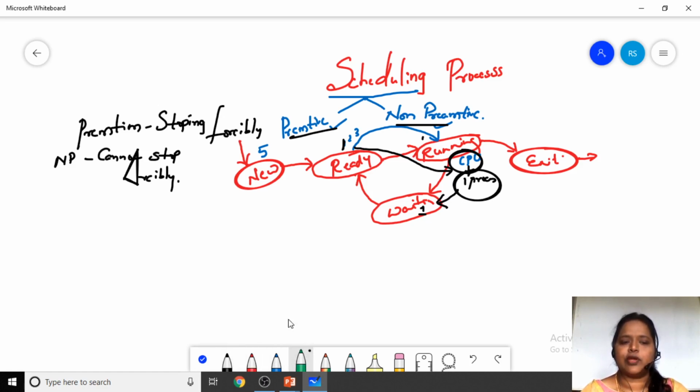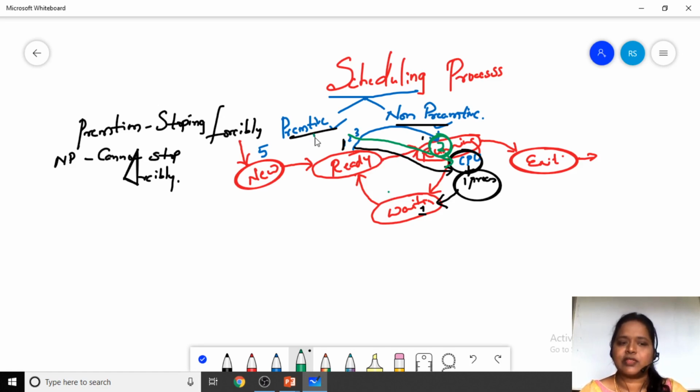Now I will allocate the second process to the CPU. Now the second process has been allocated to the CPU. While it is executing, due to some reasons, I can also stop this second process forcibly. Forcibly stopping means the process doesn't complete its work fully. Even though it has not completed its work fully, we forcibly stop that process and keep it in the waiting state. That is what I mean to say.